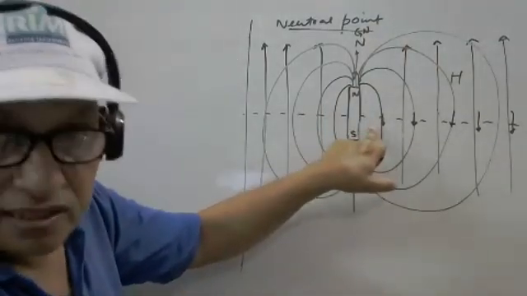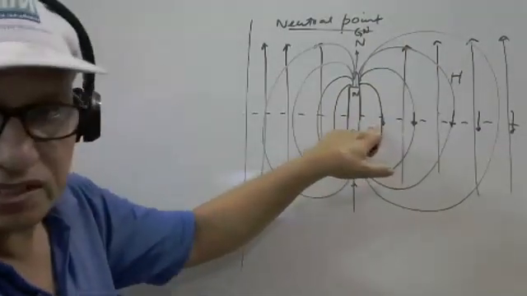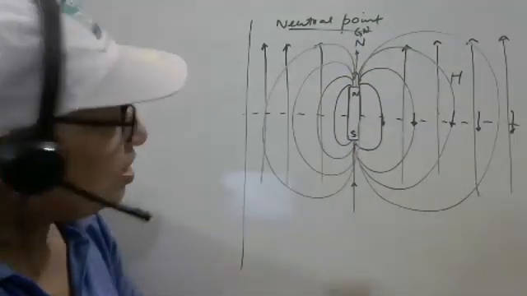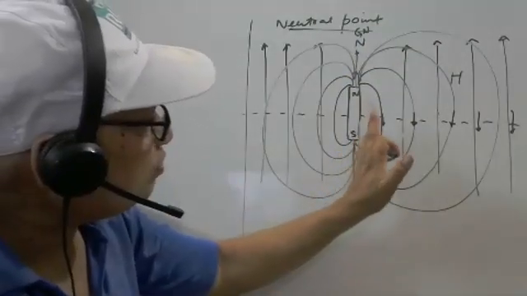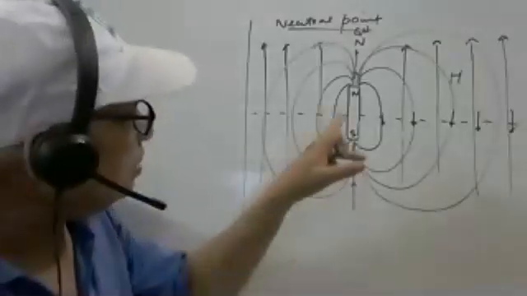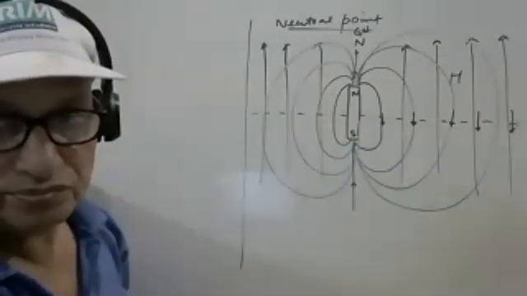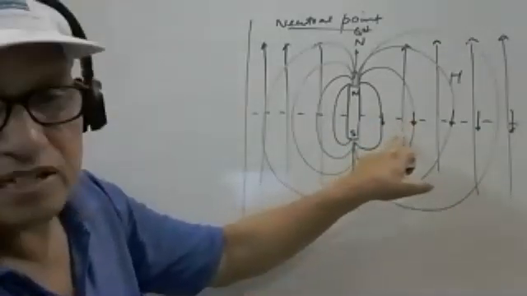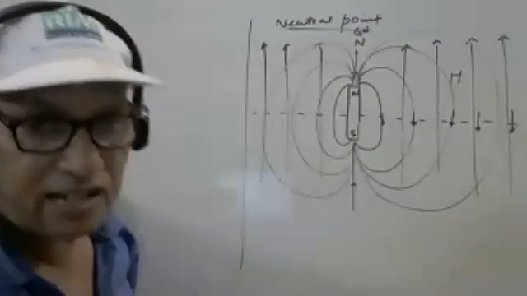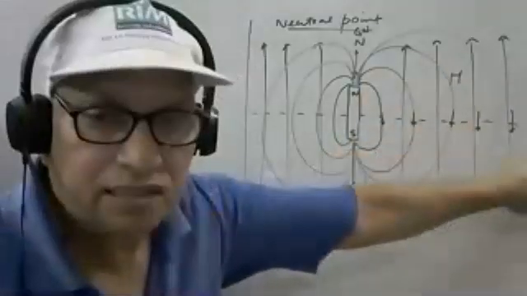Here the magnetic field due to the magnet is dominating over the Earth's magnetism. As soon as we move away, the magnetic field because of the magnet is decreasing, but H remains the same for a small portion.